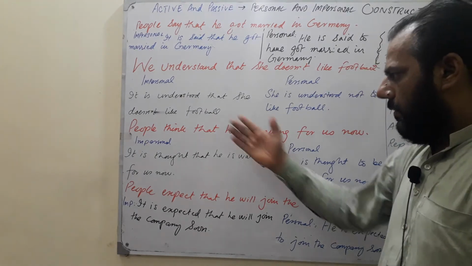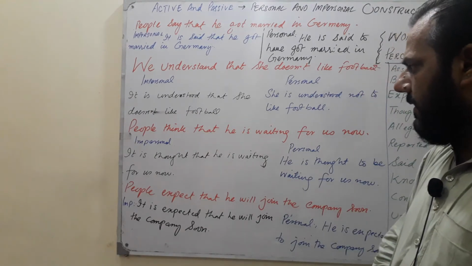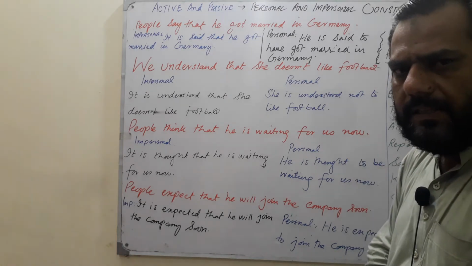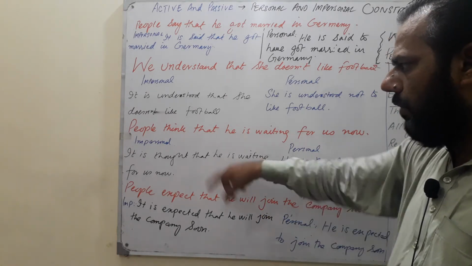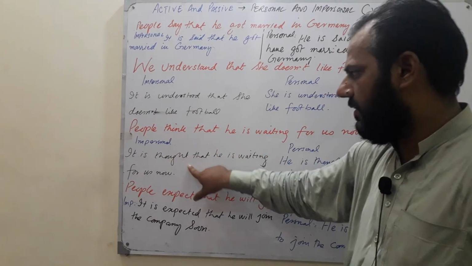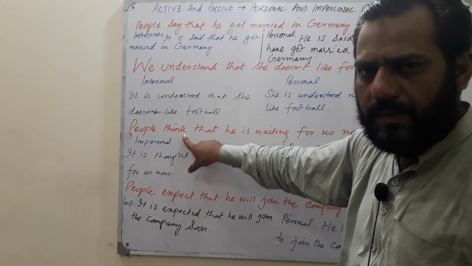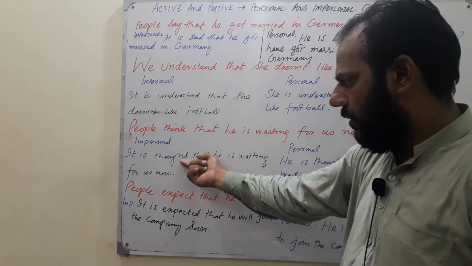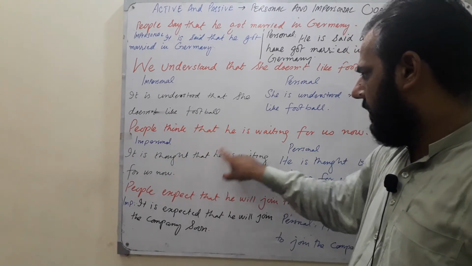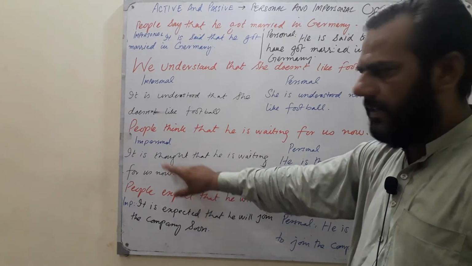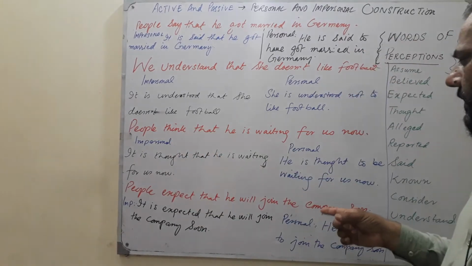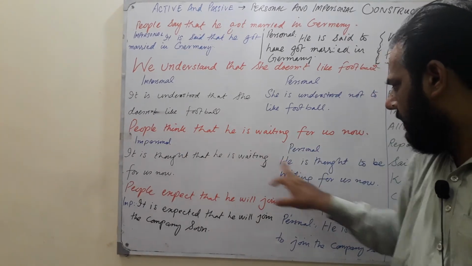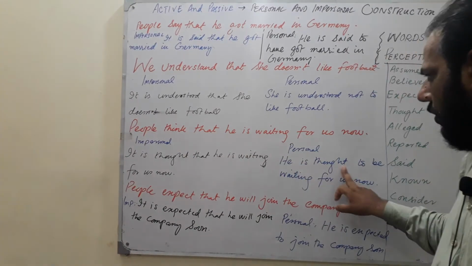Okay. Third sentence. People think that he is waiting for us now. How would you do the impersonal? It is thought, because the first form will be changed into the third form. It is thought that he is waiting for us now. This is the impersonal, and the personal will be: he is thought. "It is" will be finished, and think will become thought.